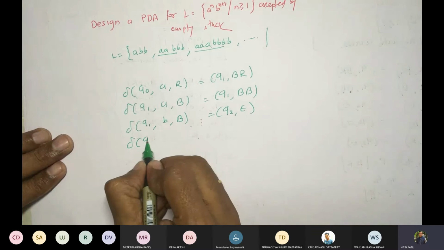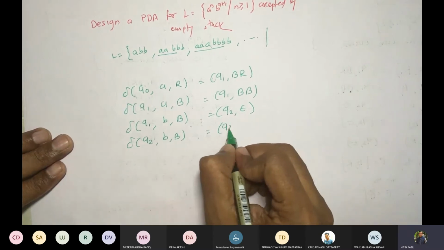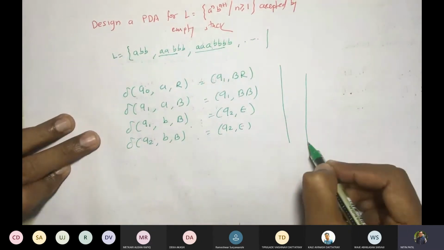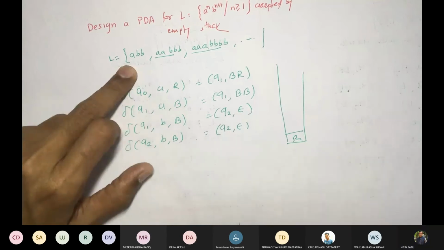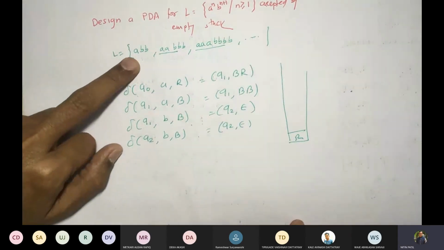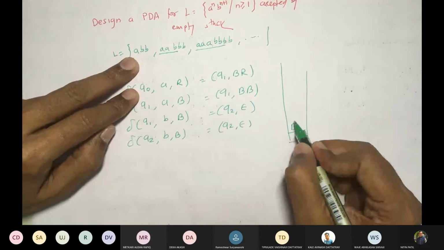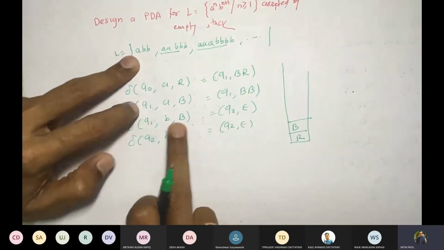Correct. Now again, the pop operation is to be repeated till you get the result. Now see the scenario. We'll take this string, A B B, suppose. So what will happen? For A, Q0 A R, what will it become? Q1 B R. Correct? Q1 B B.